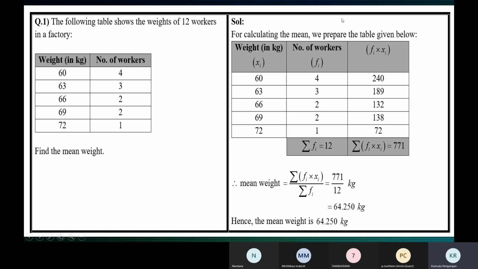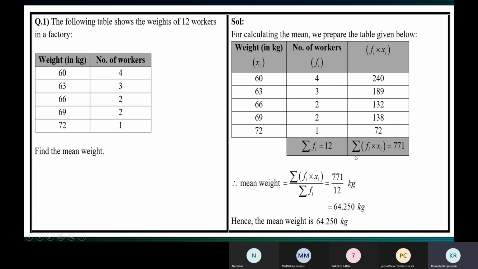So we multiply the xi value with the corresponding fi value. Like this, 60 into 4, 63 into 3, 66 into 2, 69 into 2, 72 into 1. We write the products here. That is the fi xi column. We multiply the frequency with the corresponding xi. This is the first frequency, this is the first xi value. Multiply those two. Write the product here.